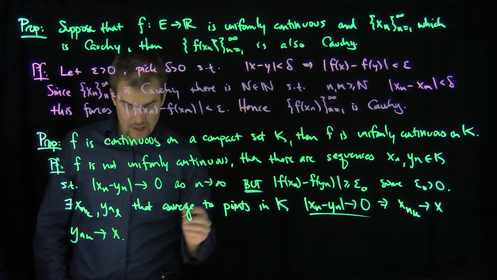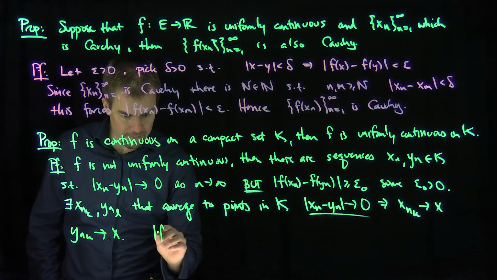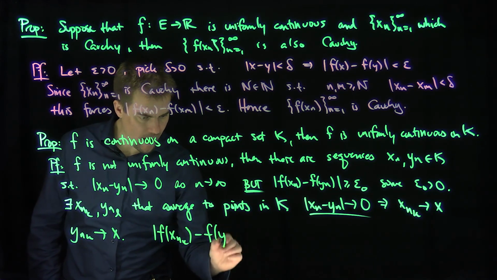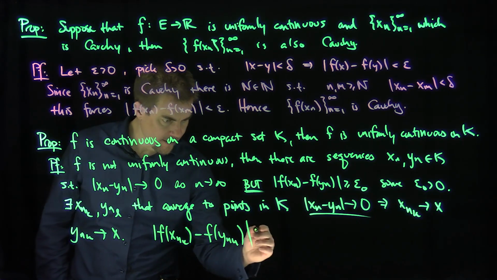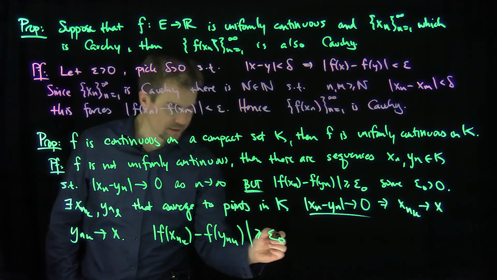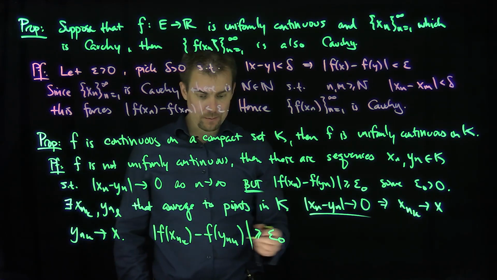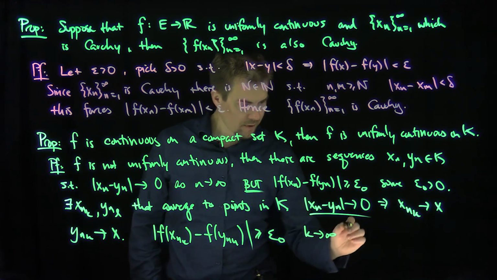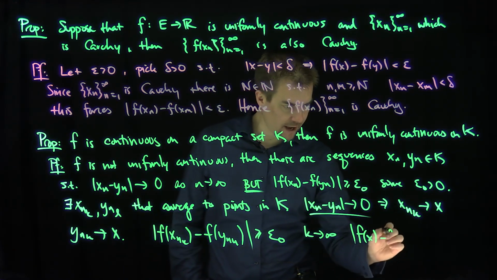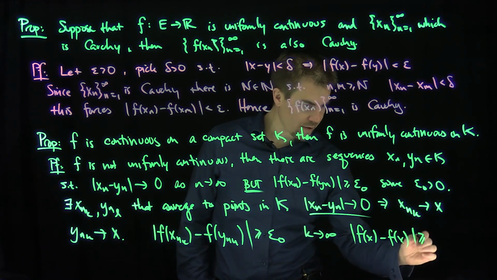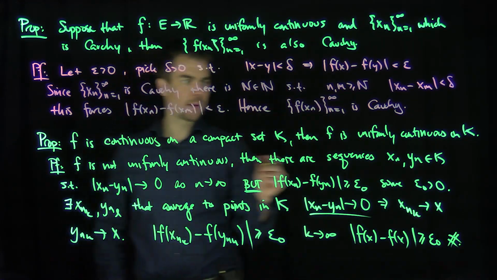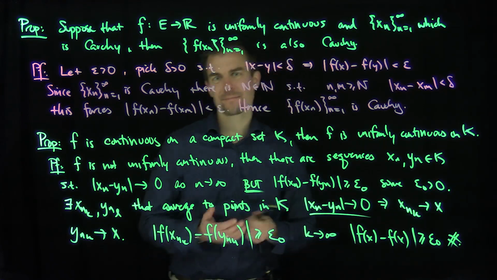Now, of course, they both converge to x. But we now have that |f of xnk minus f of ynk| is bigger than or equal to epsilon 0, but these things are both converging to f of x. However, as k goes to infinity, this says that |f of x minus f of x| is greater than or equal to epsilon 0, and that's a contradiction. So in other words, if you're continuous on a compact set, then you are uniformly continuous there. Thank you very much.